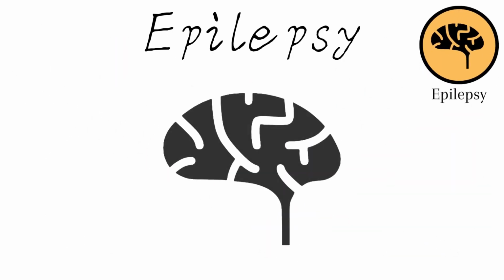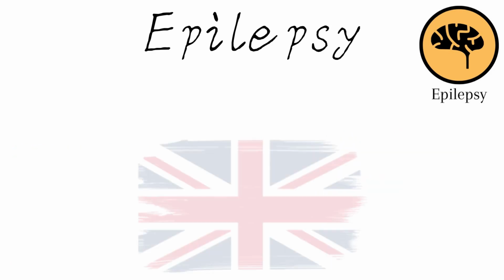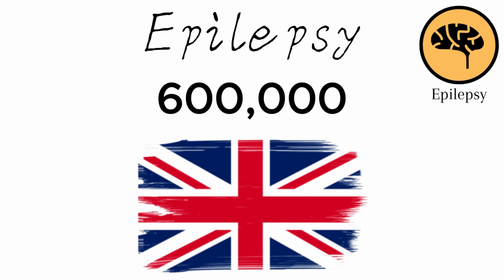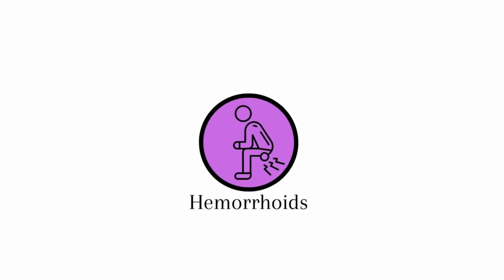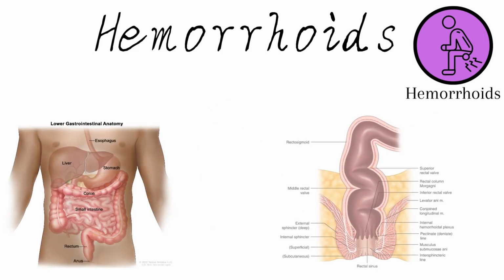Epilepsy is a neurological disorder characterized by recurrent seizures originating in the brain. In the UK, epilepsy impacts over 600,000 individuals, equating to almost 1 in every 100 people having the condition. Hemorrhoids, also known as piles, are swollen veins located in the anus and lower rectum. The cause is the extra pressure on the veins.